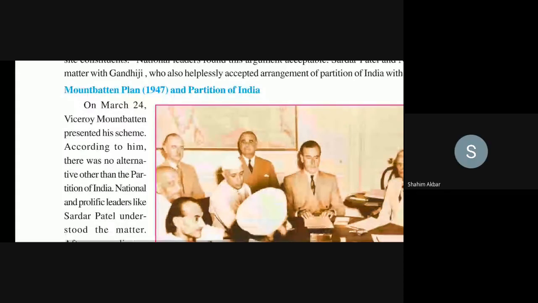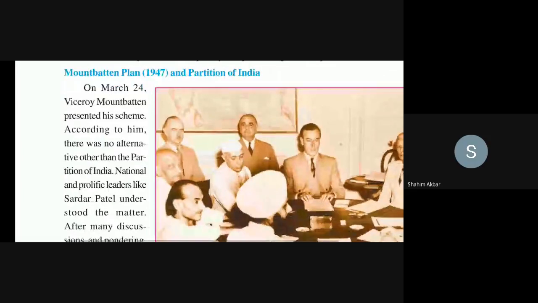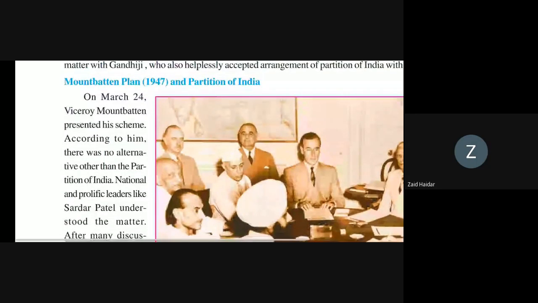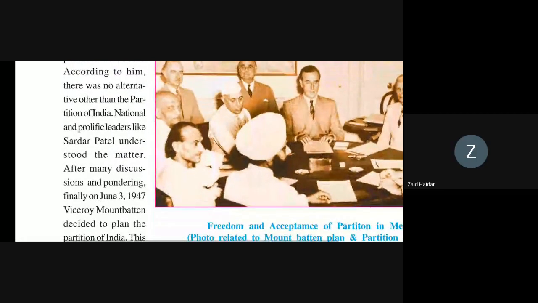On March 24th, Viceroy Mountbatten presented his scheme. According to him, there was no alternative other than the partition of India.